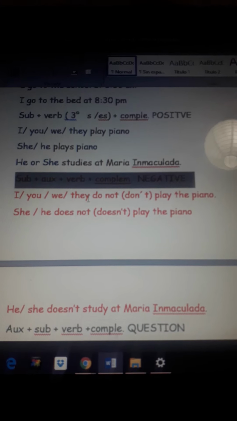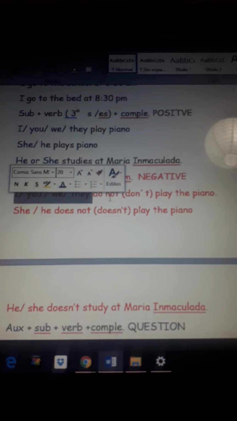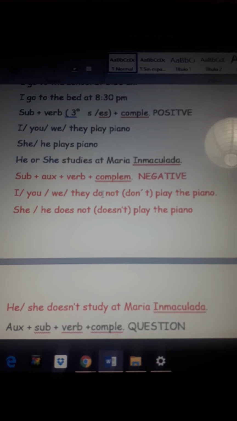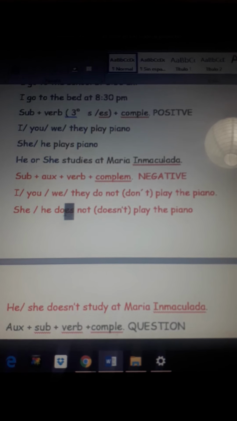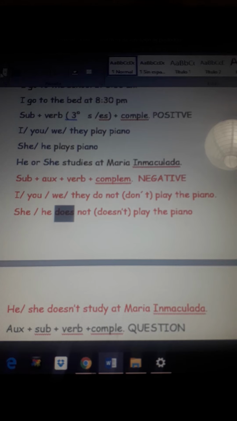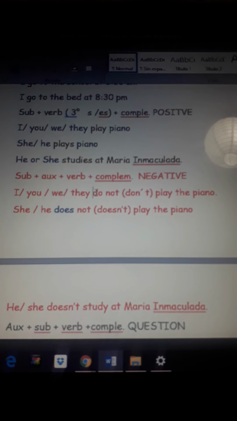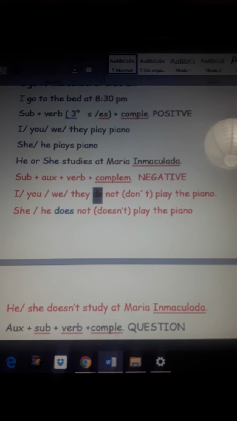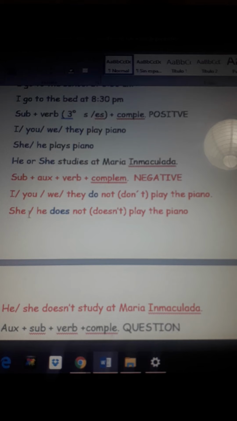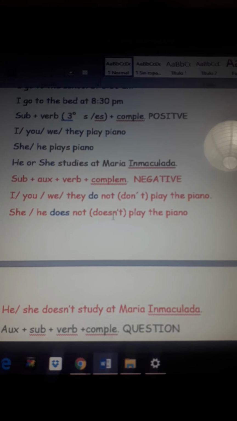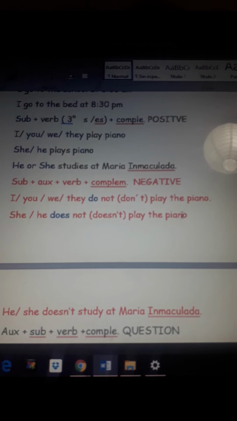So for these subjects, we have to use the auxiliary do. And when we talk about she, he, or it, we have to use the auxiliary does. It is different, okay? So you have to keep in mind: do for I, you, we, and they, and does for she, he, or it. We have she or he does not or doesn't, this is the contraction, play the piano.